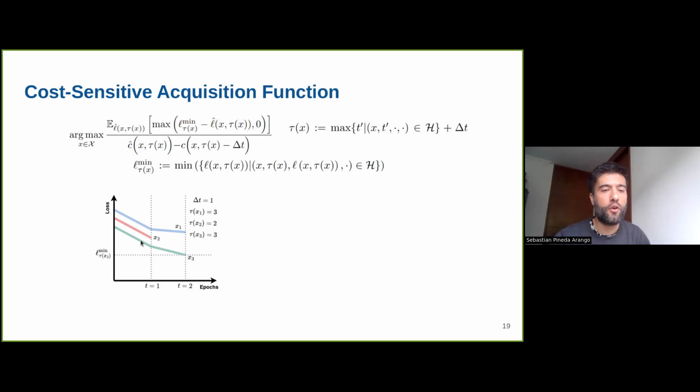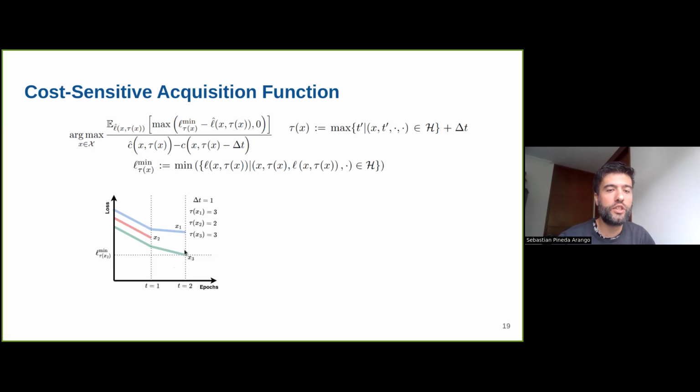And then for our pipeline X2, this is what I mentioned about the relative incumbent. So the incumbent is not the best pipeline or the best performance so far, but it's just the best performance that we have observed for the next query point. So for a specific pipeline X2, the tau X2 is 2.